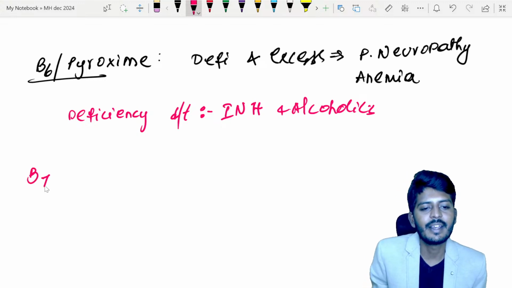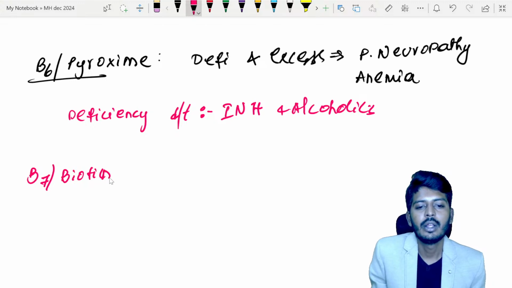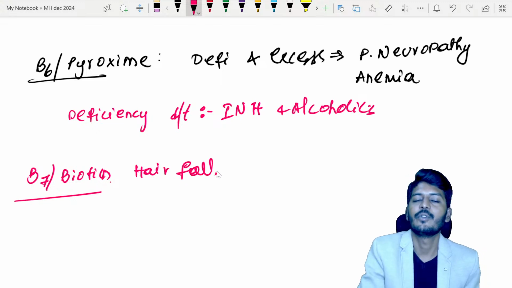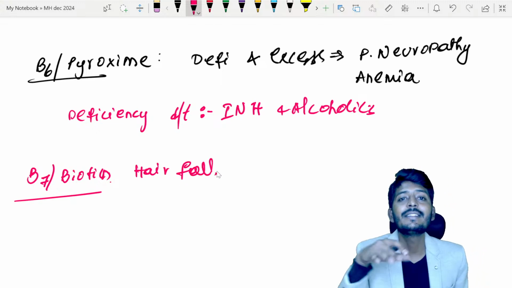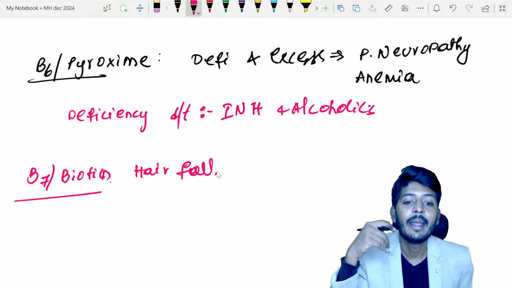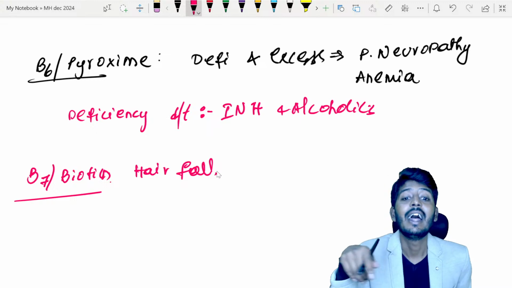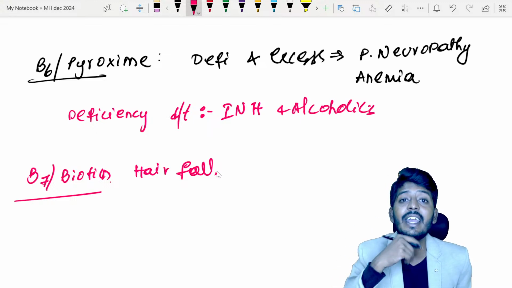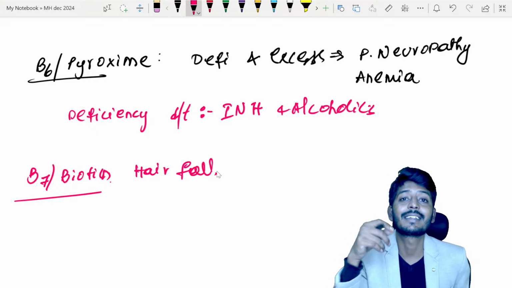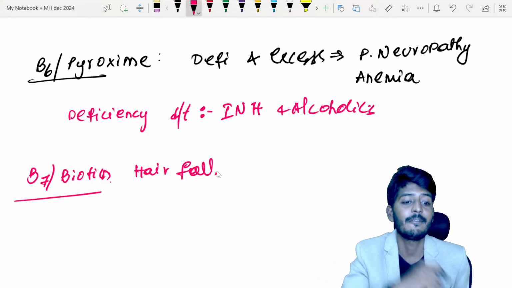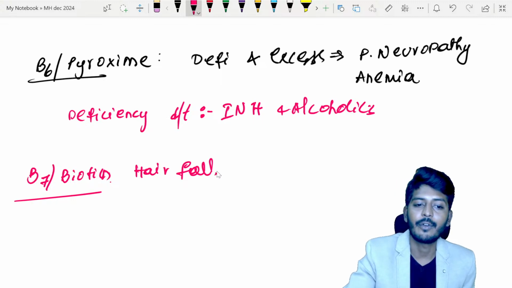Then you have your B7, which is also called biotin. Biotin deficiency leads to hair fall. That is why hair fall can occur due to deficiency of which vitamin? B7. Now, B7 deficiency will not occur simply. This B7 deficiency is seen with people who have a raw egg intake habit, because raw eggs contain a chemical called avidin. This avidin causes a decrease of B7, leading to hair fall.